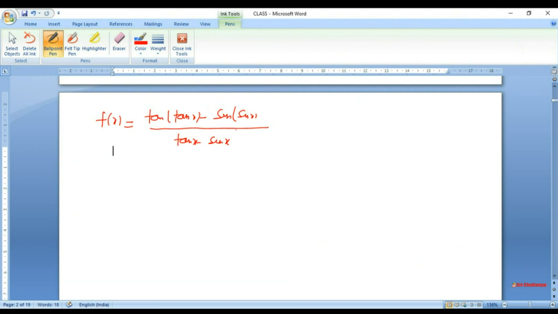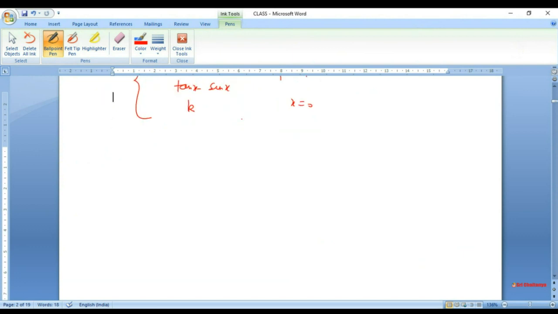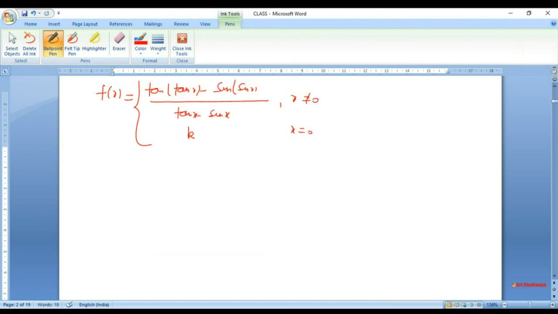It is defined like this when x is not 0, and when x is 0, it is defined to be k. So consider this only in the neighborhood of 0. We are not bothered about the denominator being 0 or not, because we are just taking a neighborhood of 0.